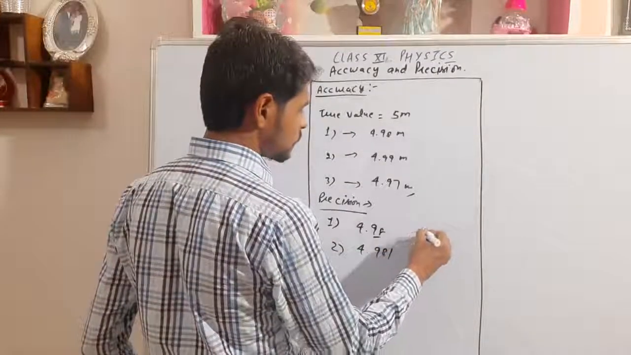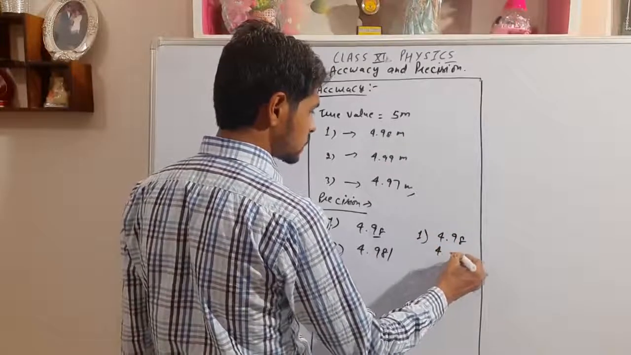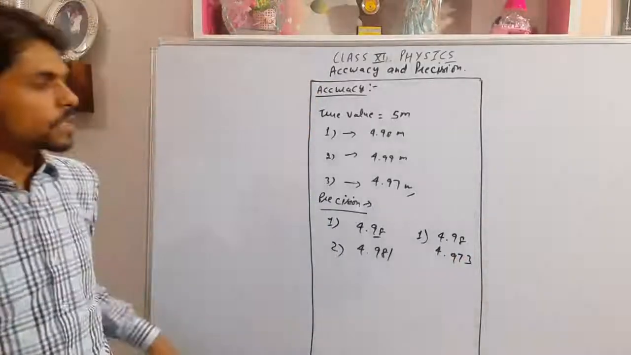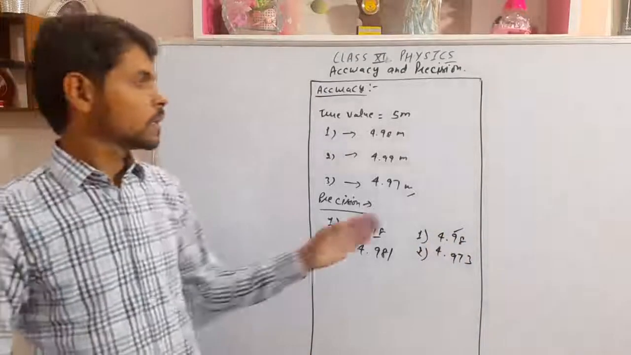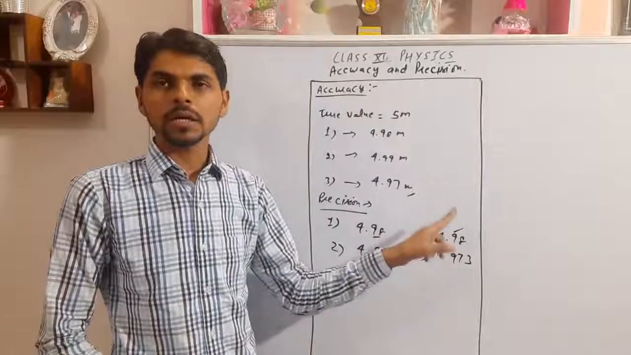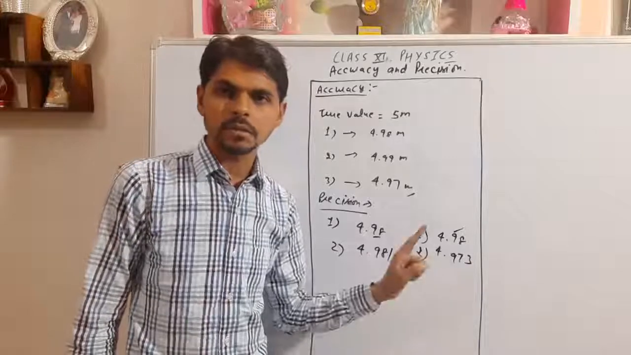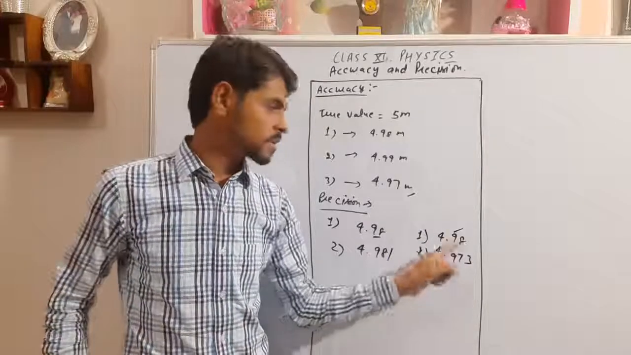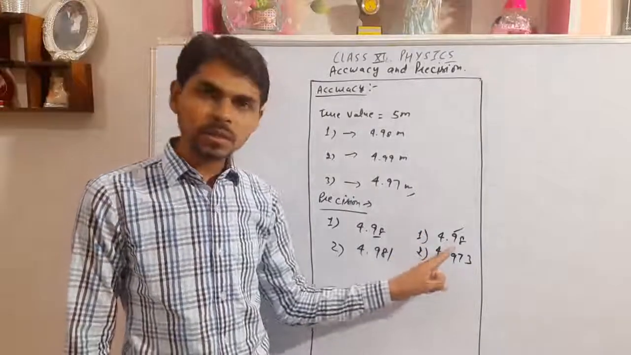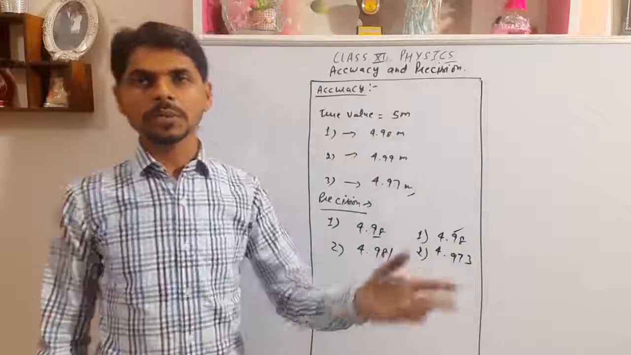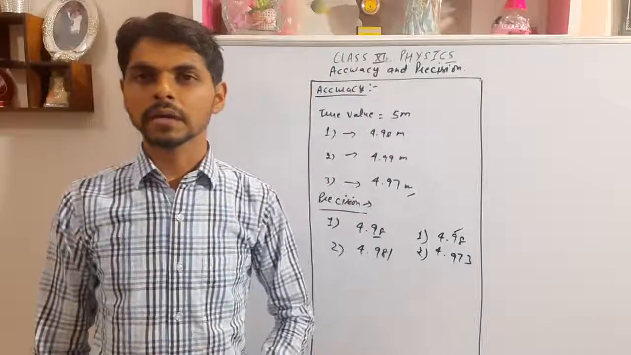Okay, another example: the first student measured it as 4.98 and the second student measured it as 4.9. Which is the most accurate value out of the two? The accuracy is higher in the first, as this value is very close to the true value, that was 5 meter. Okay, this has more accuracy but this has more precision. This has the value up to 3 decimal places but this has the value up to only 1 decimal place. Precision means up to how many decimal places the measured value is. That is called the precision of that measured quantity.